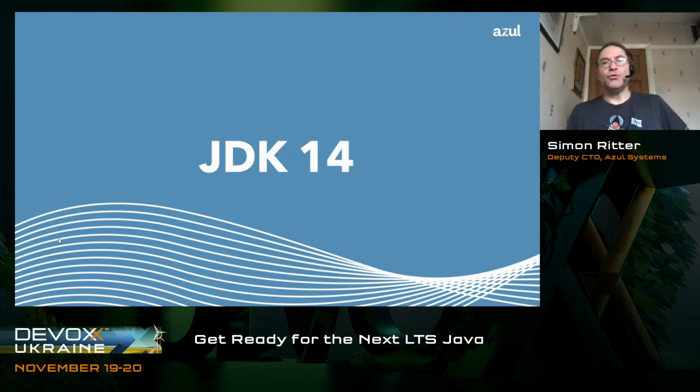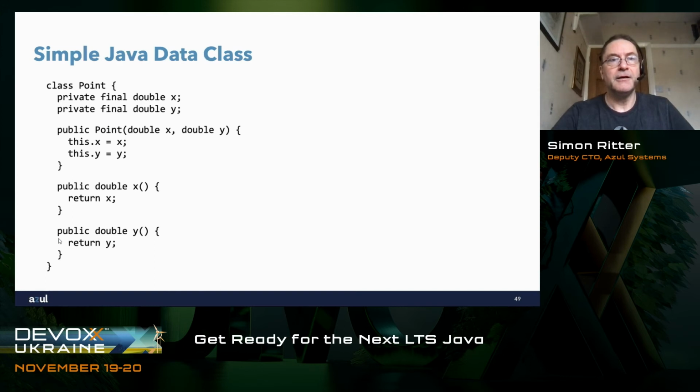Moving on to JDK-14. And JDK-14, I think, was really one of the best releases recently because it had a couple of very useful features in it. Let's talk about simple Java data classes first. And we do this a lot in Java. What we want to do is use the idea of object-oriented programming and encapsulate some values into an object.